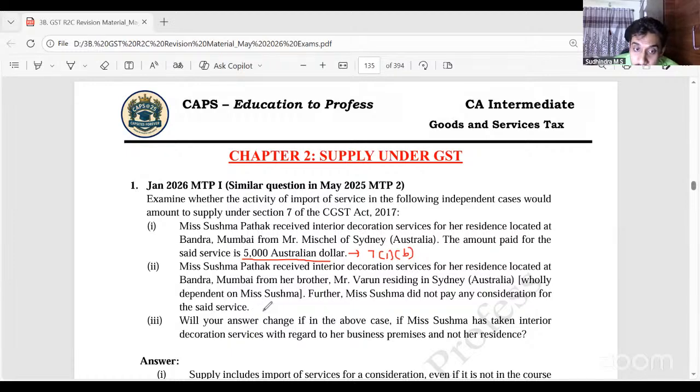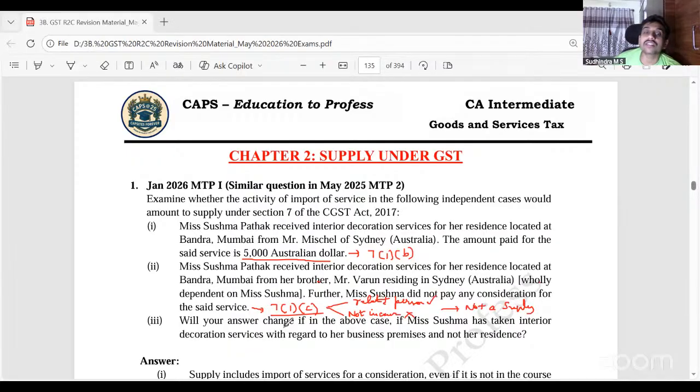It is no consideration, but 7.1c says if it is no consideration, 2 conditions have to be satisfied. One, it should be from a related person. The answer is yes here because his brother is wholly dependent. But not in the course of furtherance of business. Therefore, it is not a supply.